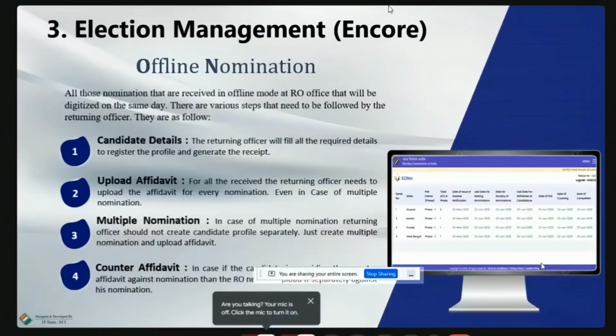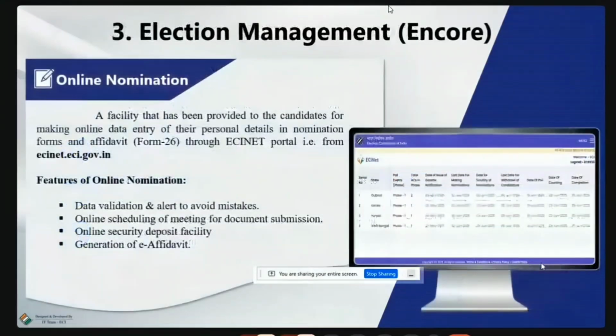If you get three nominations from a single candidate, the first nomination will be done fully. We will digitize the full details. In the case of multiple nomination, the basic details will already be there in the Encore portal, so you have to just map the second nomination to the first nomination. Likewise, we will be adding the multiple nominations. Then the fourth one is counter affidavit. If one affidavit is uploaded and some issue is there in the affidavit, then the candidate will submit a counter affidavit. So we have a provision for uploading that counter affidavit also.